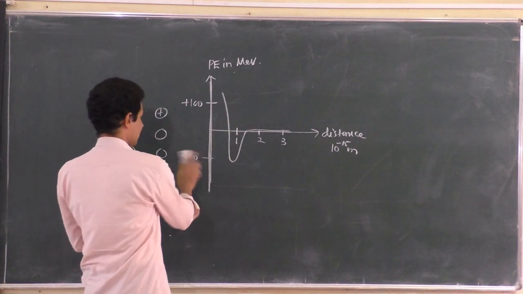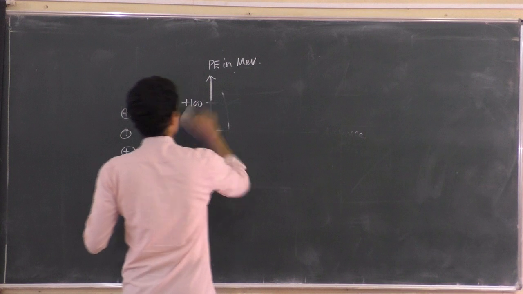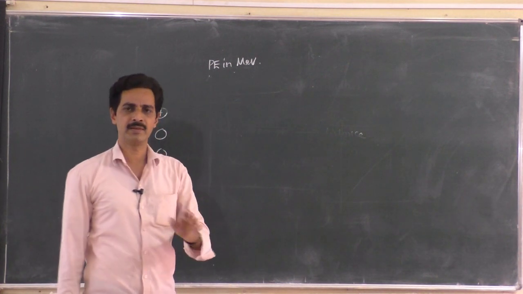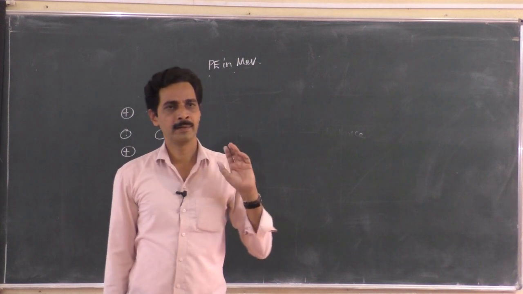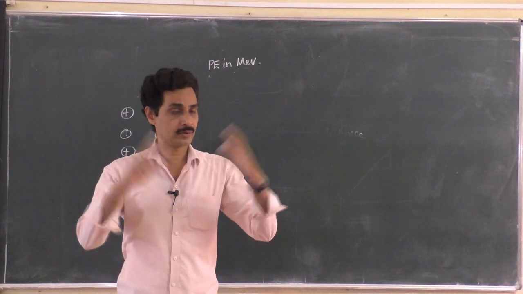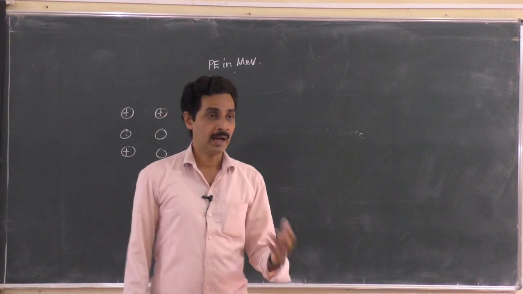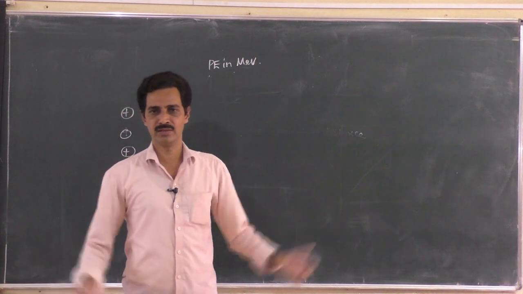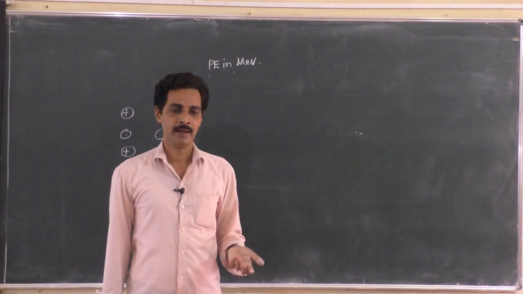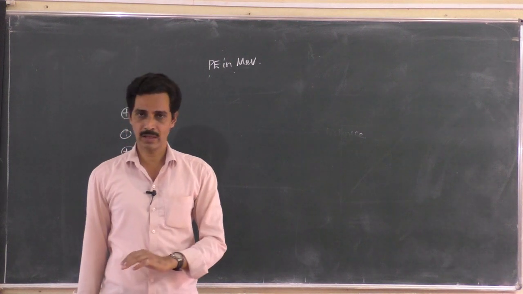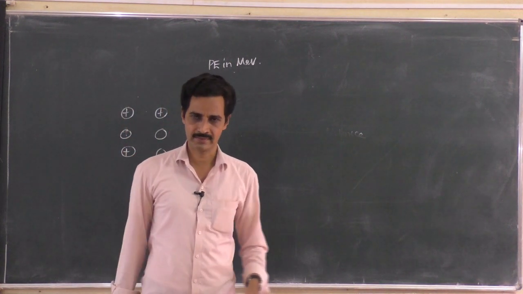Okay, the nuclear force is the strongest force in nature, and when you write the properties, it is attractive in the Fermi range, 10 to the power minus 15 meter, but it is a saturated force. One nucleon can attract only a few nucleons around it, and it is a short range force because it cannot exist outside the nucleus, and it is a charge independent force. It doesn't obey the inverse square law. It is uniform throughout the nucleus, right?